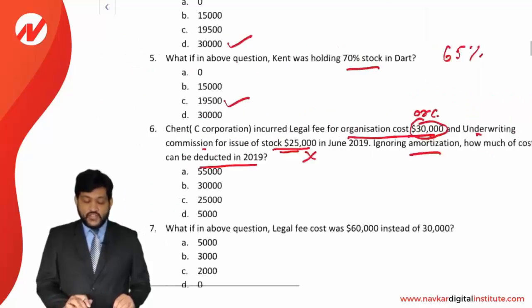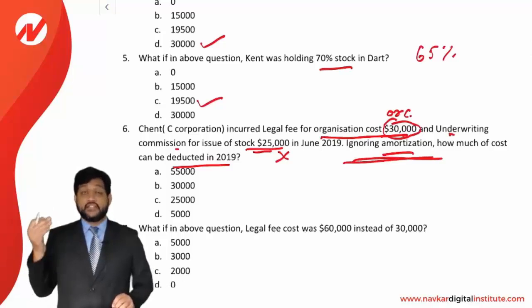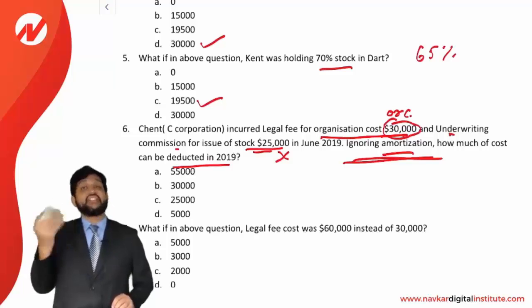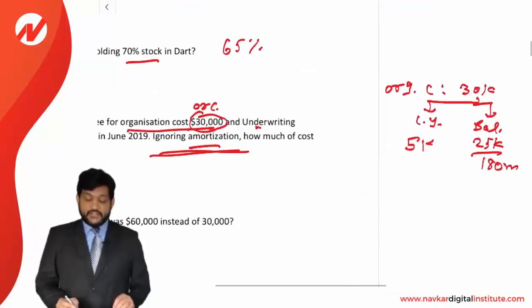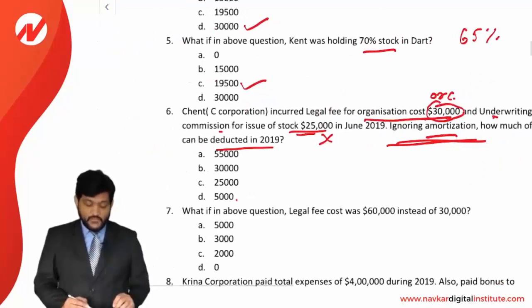But in the question they have said ignoring amortization. So we are not concerned about amortization. We have to only check what amount will be deducted in the current year except amortization. So in the current year you can deduct up to 5,000. The theory we have seen. So friends, answer will be 5,000. D option.